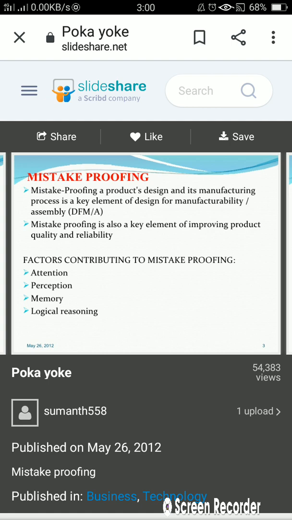Making a product design and its manufacturing processes mistake proof means that whenever we are designing a product, at that time we need to be more conscious about the design and manufacturing processes so that it can be mistake proof. It is a key element of design for manufacturability and assembly. Mistake proofing is also a key element of improving product quality and reliability. Factors that contribute to mistake proofing are attention, perception, memory, and logical reasoning.